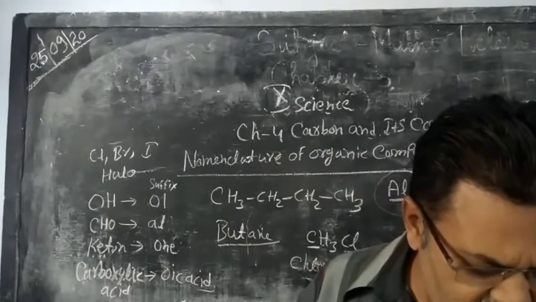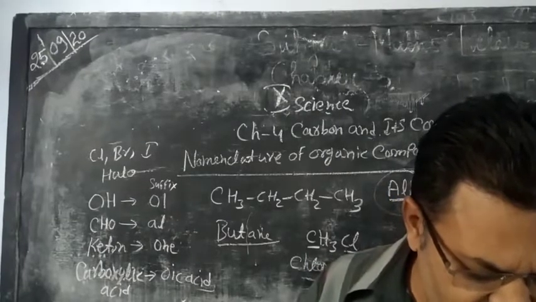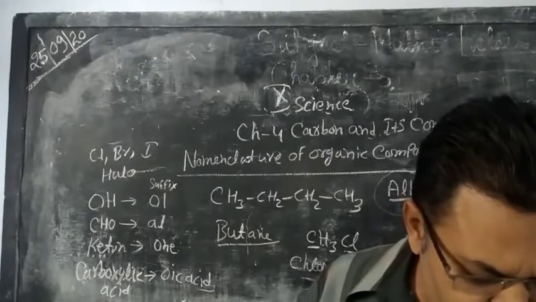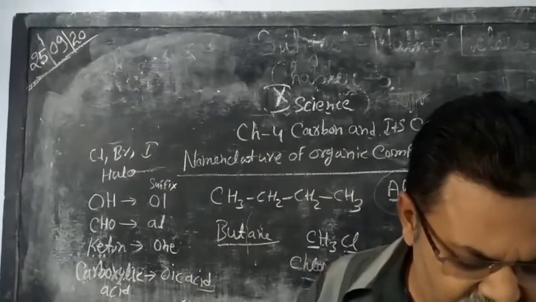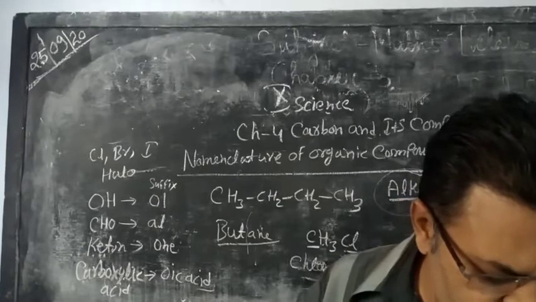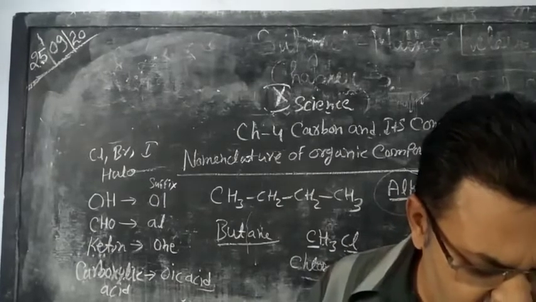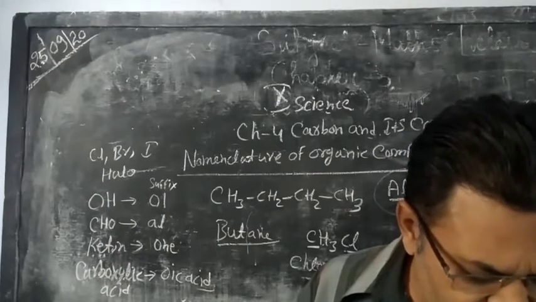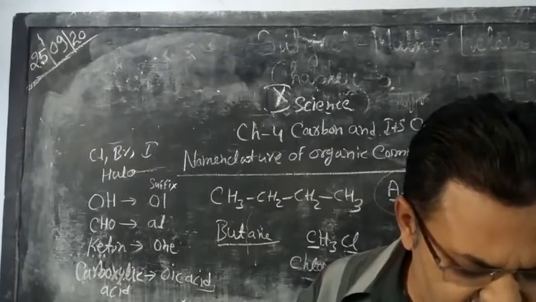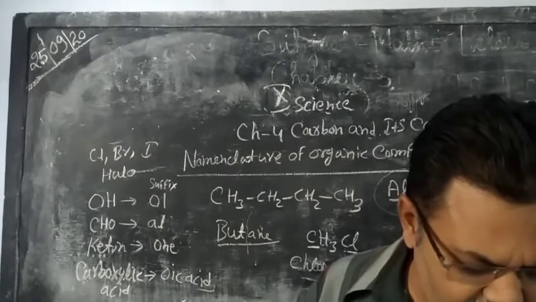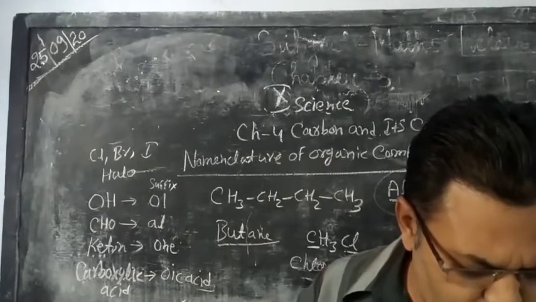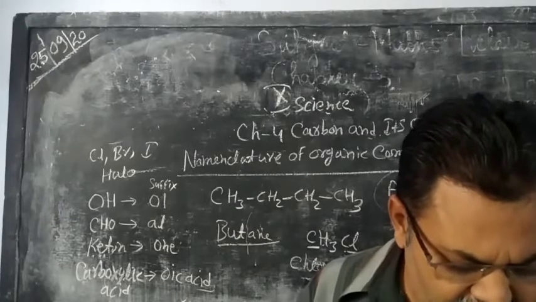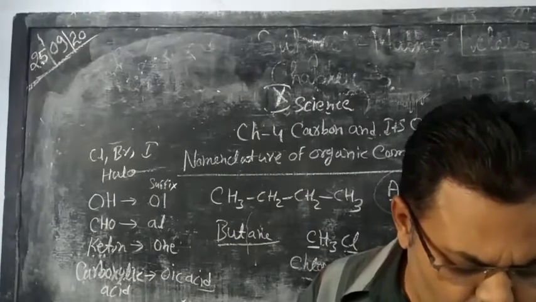Now the third rule is: if the name of the functional group is given as a suffix and the suffix of the functional group begins with a vowel (A, E, I, O, U), then the name of the carbon chain is modified by deleting the final E and adding the appropriate suffix. For example, a 3 carbon chain is known as propane. So we have to remove the E from propane and write the functional group on.